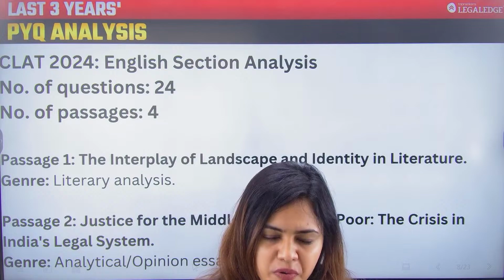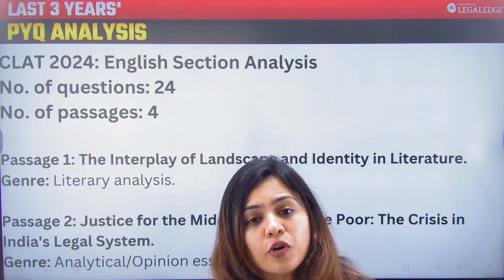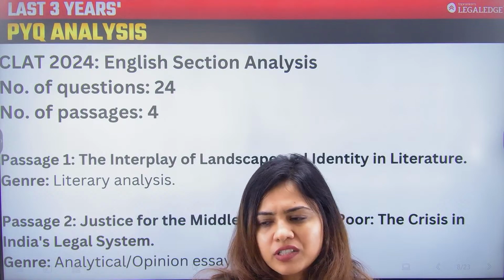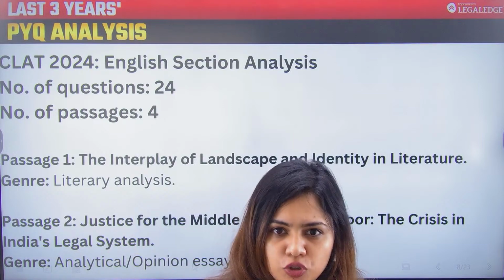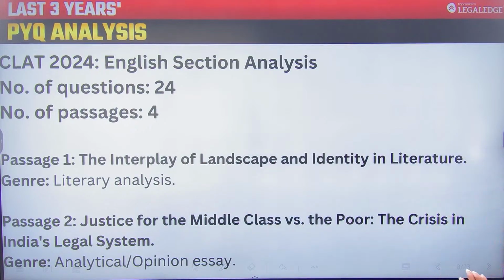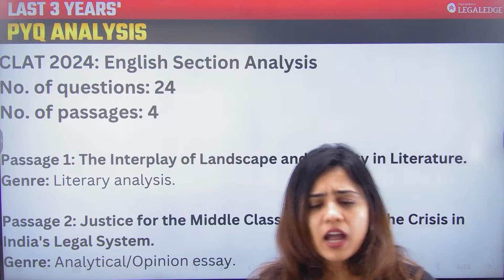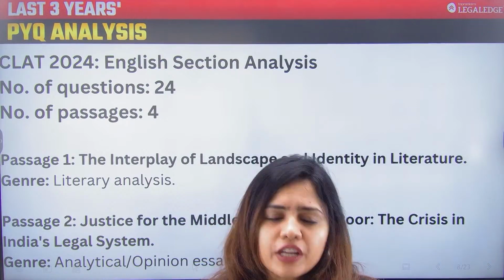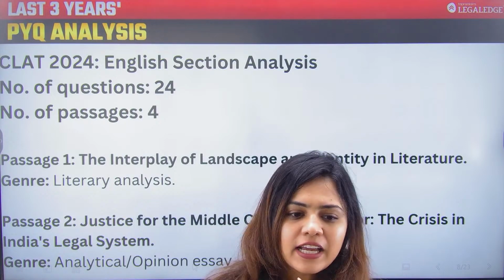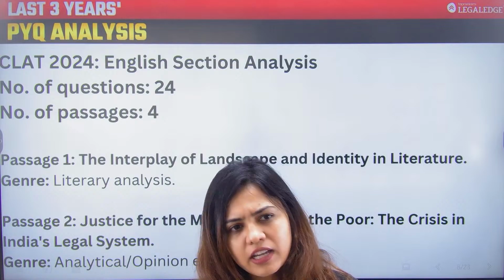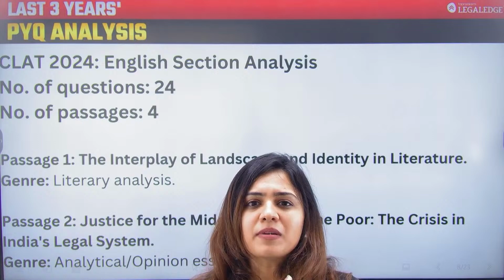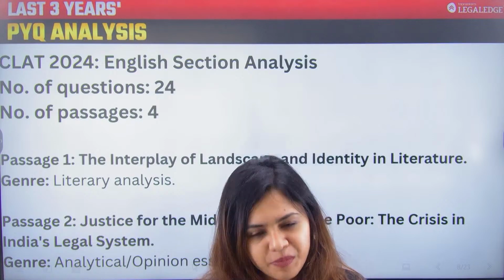So we'll be getting 24 questions in the format of 4 passages. That means 6 questions per passage. अभी भी 24 से 26 नंबर तक एक्सपेक्ट कर सकते हो तुम लोग क्वेश्चंस के. ठीक है. Now the thing is, here what we got to know is, out of those 4 passages, 3 of the passages came from the literature genre. Just like what we have seen in CLAT 2023, उसमें तो सिर्फ 2 ही passages थे जो literature पे based थे. यहाँ पे 4 में से 3 passages जो थे वो literature पे based थे.